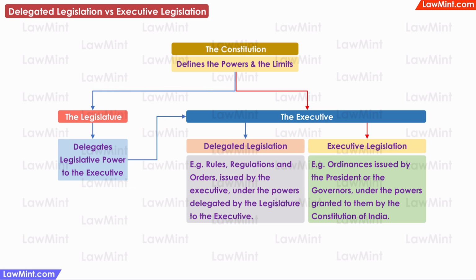But the executive also has some law-making powers, which are granted directly by the Constitution. For example, the Constitution grants the powers to the President and the governors to issue ordinances, which are temporary laws created by the executive when the legislature is not in session and some immediate action is required. These ordinances have the same force as an act of the legislature, but they must be approved by the legislature once it reconvenes. So these executive legislations are normally temporary laws made directly by the executive.